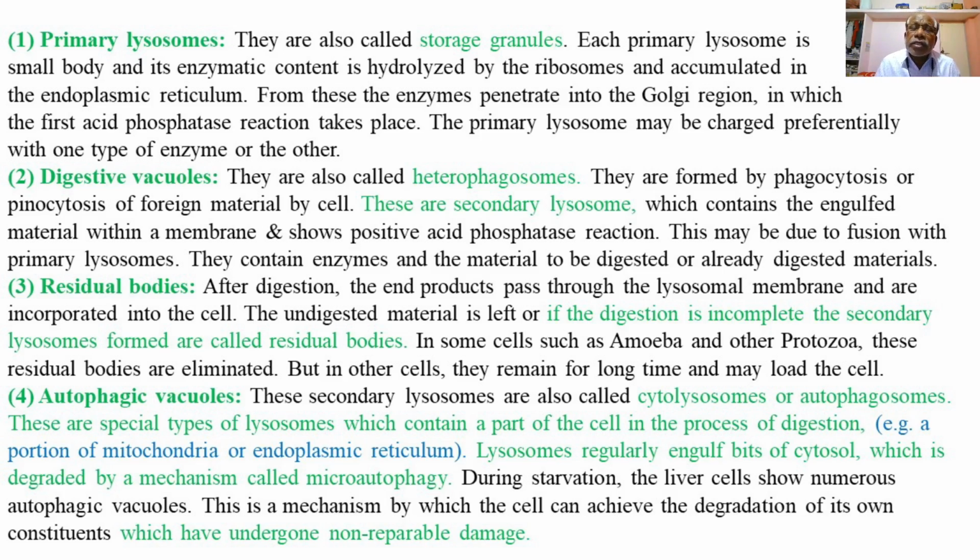So during starvation, the liver cells show numerous autophagic vacuoles containing the digestive enzymes received either from the endoplasmic reticulum or from the mitochondria, and this leads to the process of digestion called microautophagy.